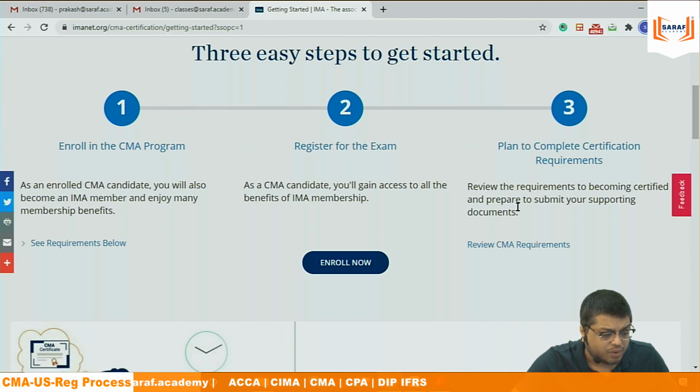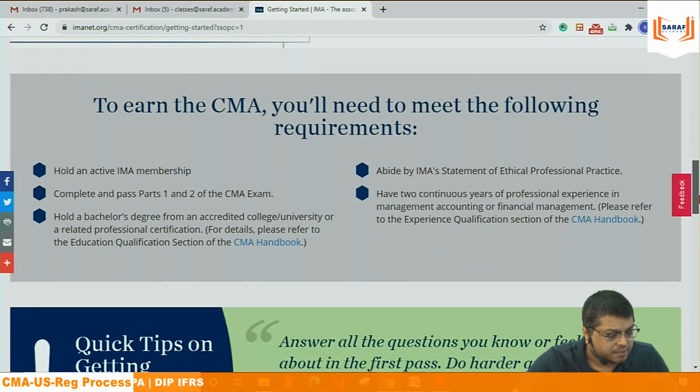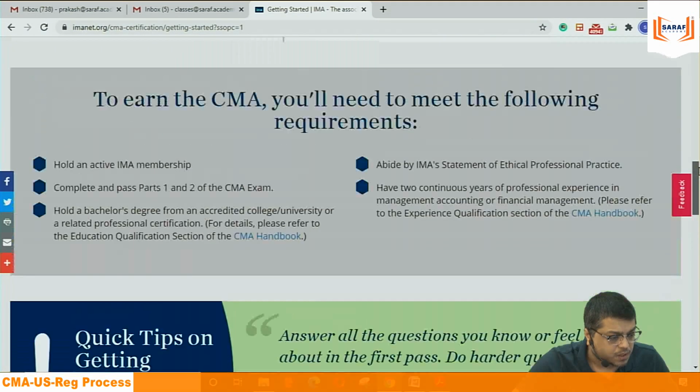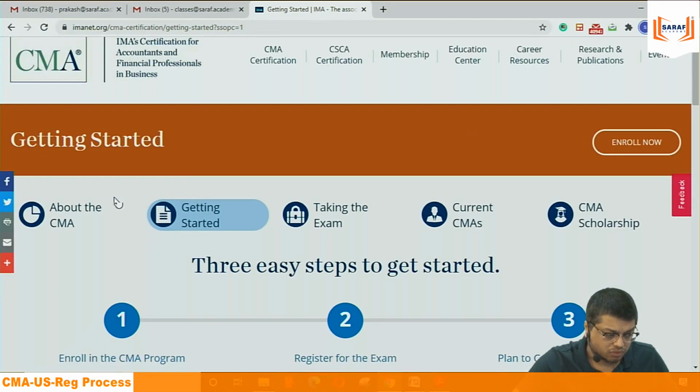Review the requirement to become a certified member. You will gain access to all the benefits. Complete Part 1, bachelor's degree, university-related professionals, continuous years of professional service.